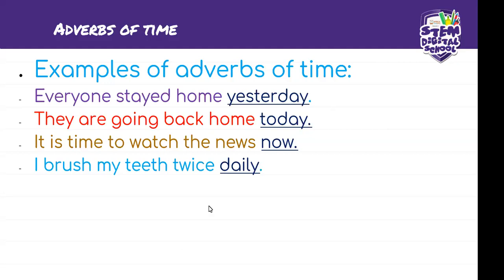And then let us go to the next one. I brush my teeth twice daily. Okay, I brush my teeth twice daily. What does this mean? This means I brush, okay, you can say I brush my teeth twice and leave it there. But then with the adverbs of time, it tells us when that happened or how often it happens. So in this case, I am saying that I brush my teeth twice daily. So I'm telling you how often I brush my teeth twice. You see?